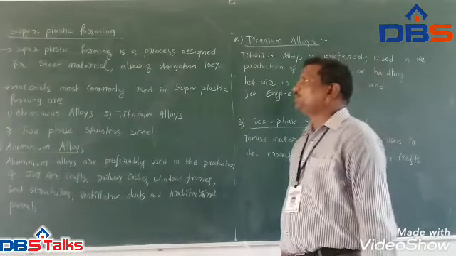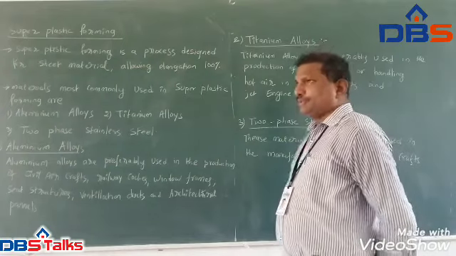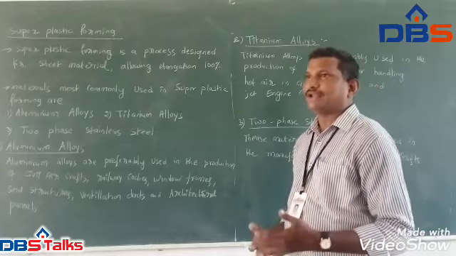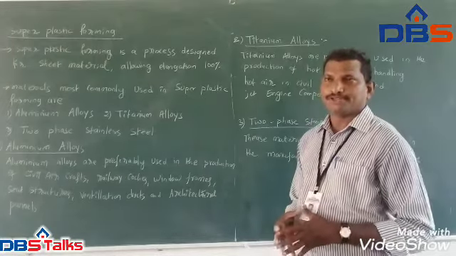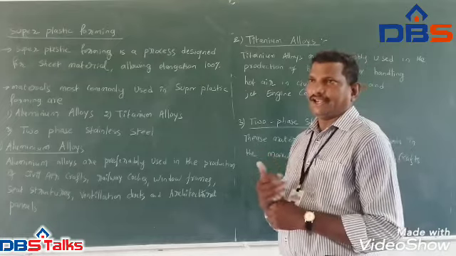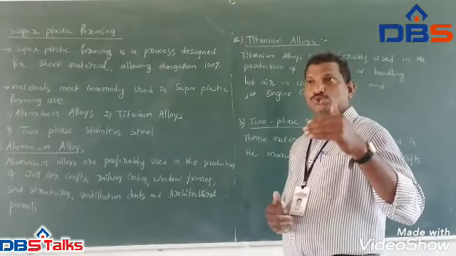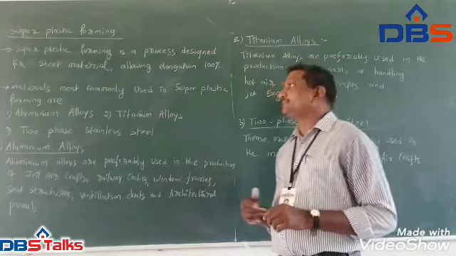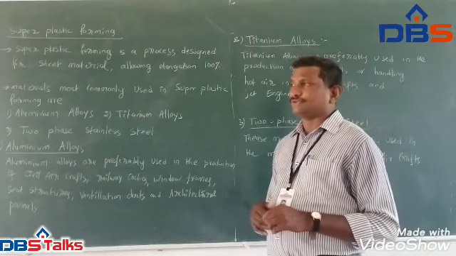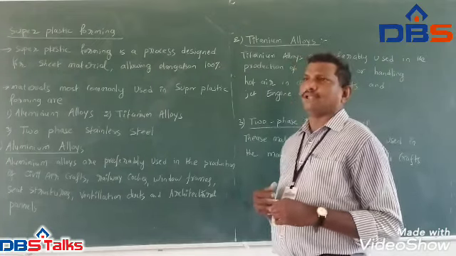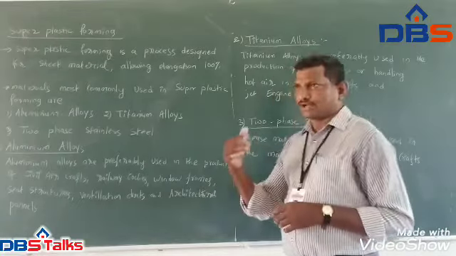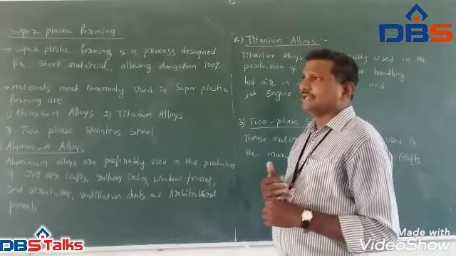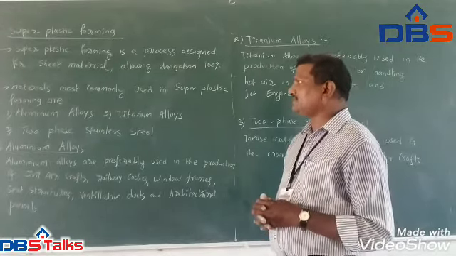Let us discuss superplastic forming. What is meant by superplastic forming? Generally, we know the meaning of superconductivity, superphosphate, or super. This indicates one hundred percent, or supersonic, like this. So here we are taking the same concept for superplastic forming also. Whenever we are able to do sheet metal working on sheets which are able to elongate 100%, then we can call it superplastic forming.